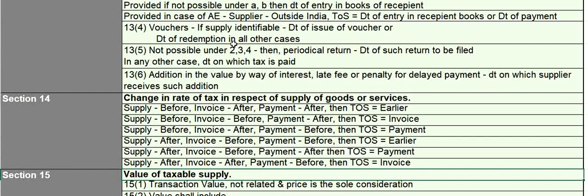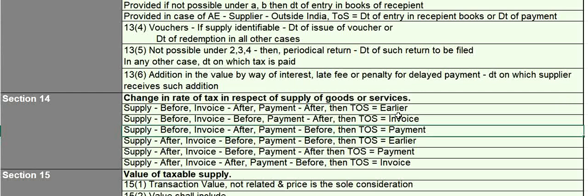For example, if I take scenario 3 where supply has happened before the change in rate of tax and invoice is after change in rate of tax, but payment is before change in rate of tax. So therefore the majority of parameters have happened before change in rate of tax, that is supply is before as well as payment is before. So the tie is between supply and payment. So which date I have to consider? I will ignore supply and I will only consider payment. So the time of supply is payment.